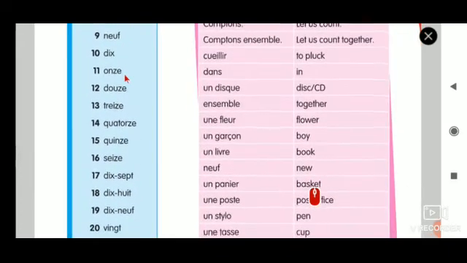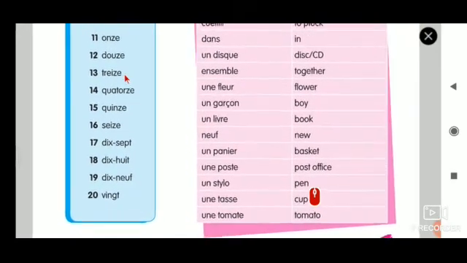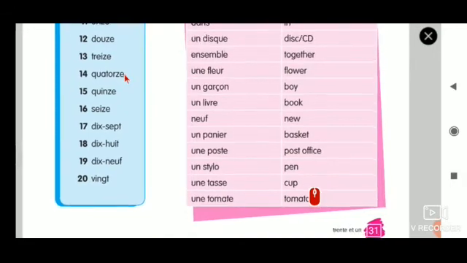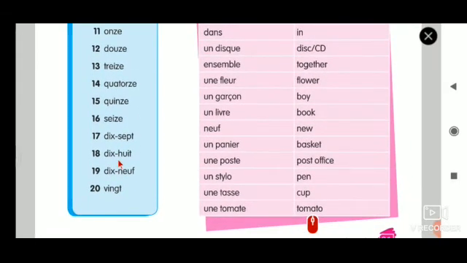Okay. So let's repeat from 11. 11, 12, 13, 14, 15, 16, 17, 18, 19, 20. Please repeat once again. 11, 12, 13, 14, 15, 16, 17, 18, 19, 20.